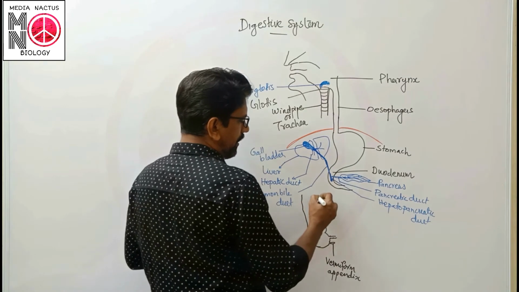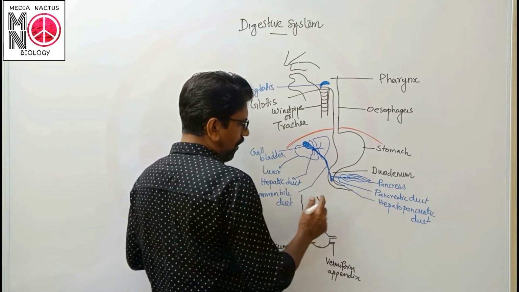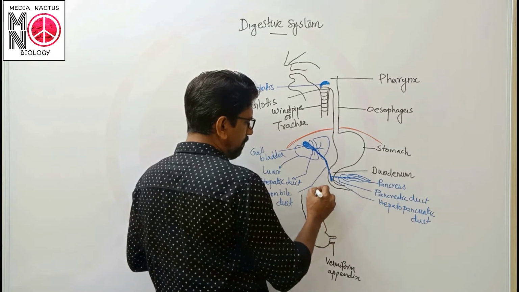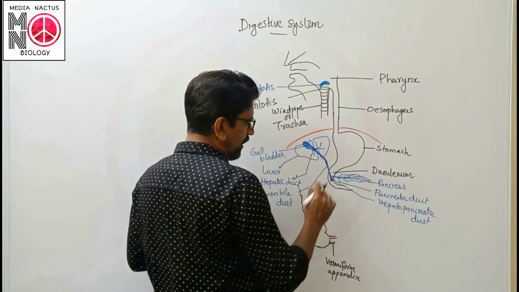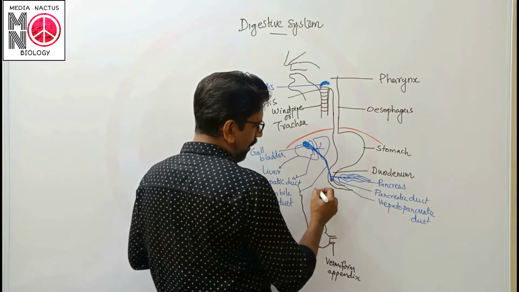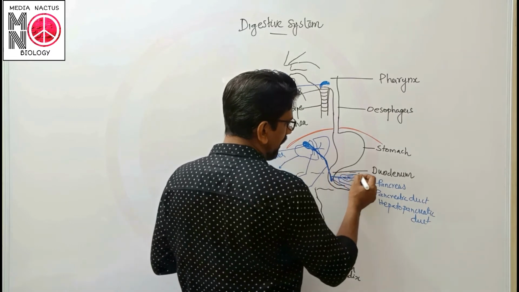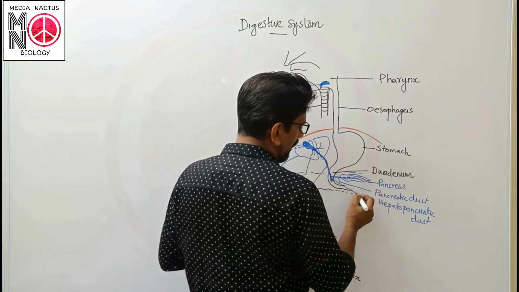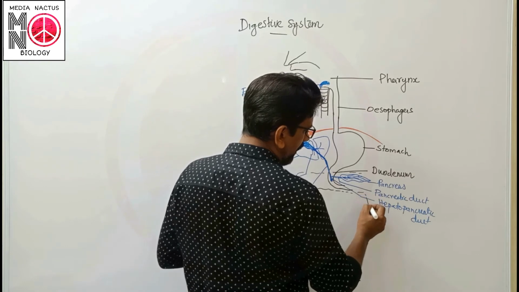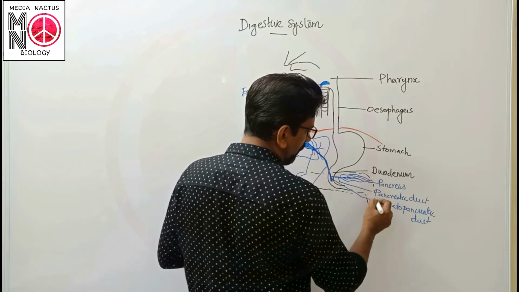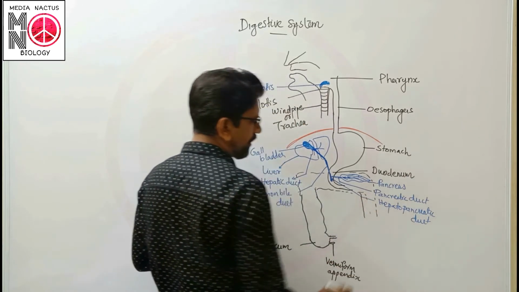The large intestine after the cecum forms the colon. The colon moves up and constitutes the ascending colon, and then it moves toward the right side and moves down, which is known as the descending colon.